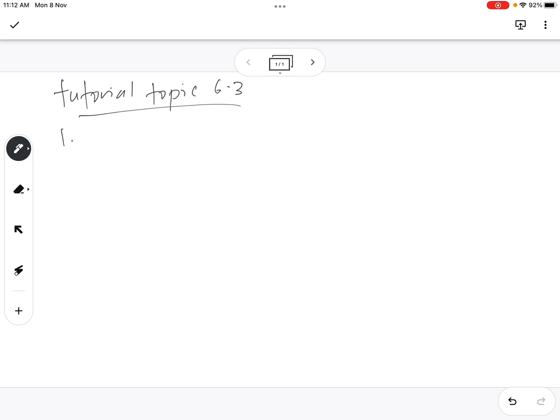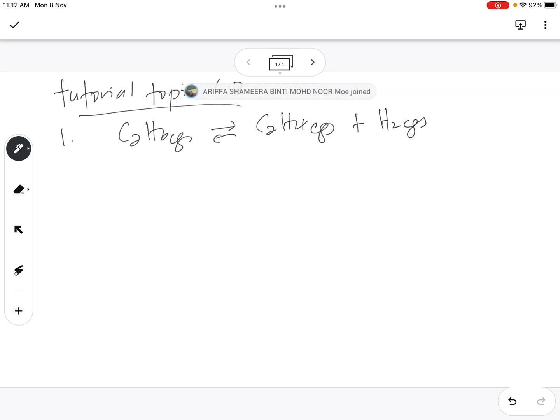Okay, question 1. Ethane C2H6 can be cracked at high temperature to yield ethene and hydrogen gas according to the equation. So we write the equation. C2H6 gas in equilibrium with C2H4 gas and H2 gas. Okay. The standard enthalpy of formation of ethene is positive, whereas that of ethane is negative. State the effect on equilibrium constant Kp due to the changes in temperature and pressure.